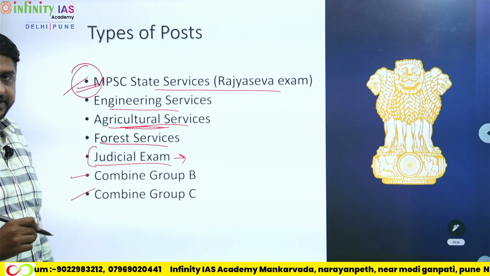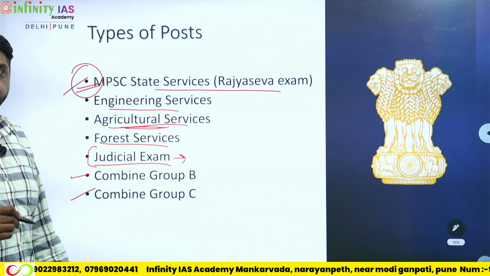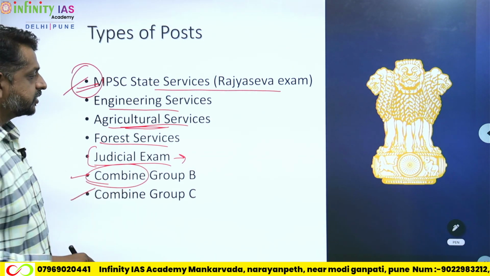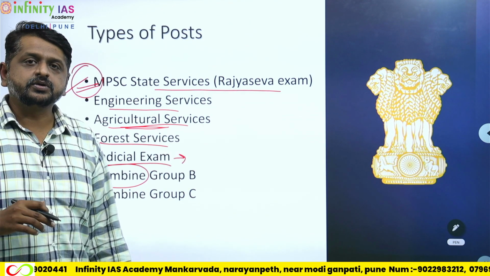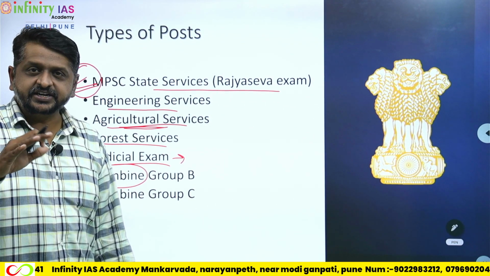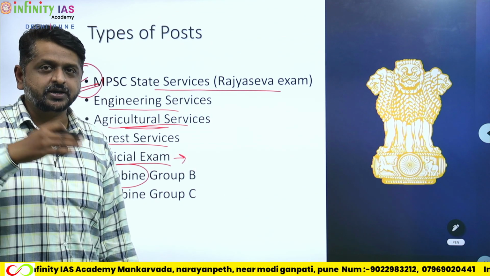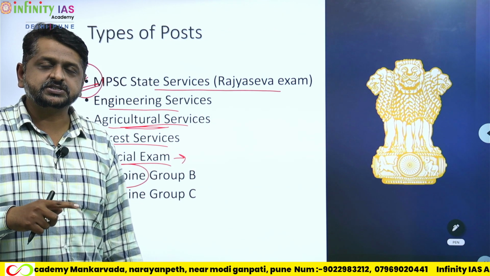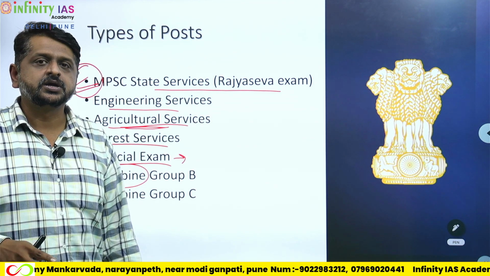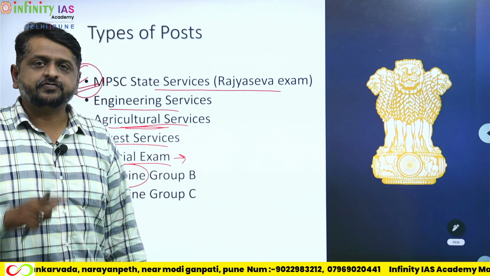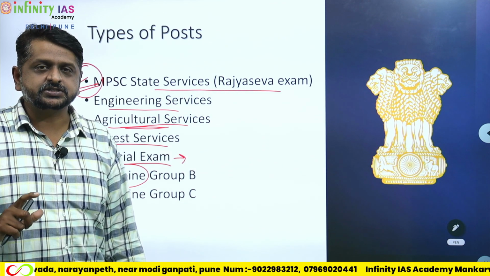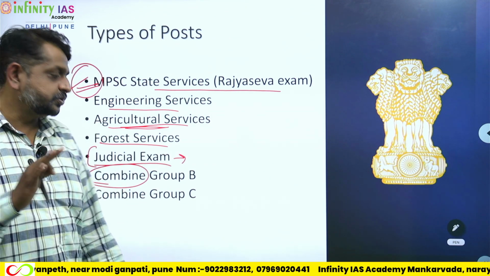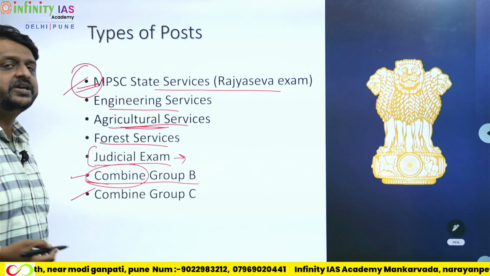These two other exams are very common, which are your combined group B and combined group C. This is what we know as your combined exam, group B. Now you remember when we were looking at our three different types of hierarchy, that is group A, group B and group C. In group B, I had said there were two divisions. One is a gazetted officer, the other is a non-gazetted officer. I do have an entire list of all the group B gazetted officers. Group B non-gazetted officers would be 3, for which you would have to give a combined group B examination.